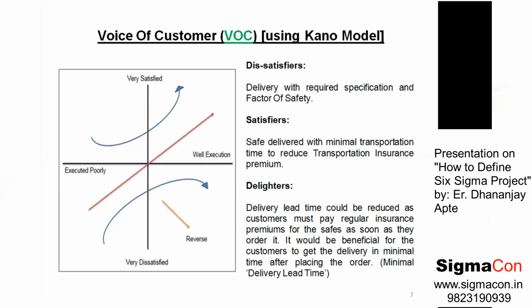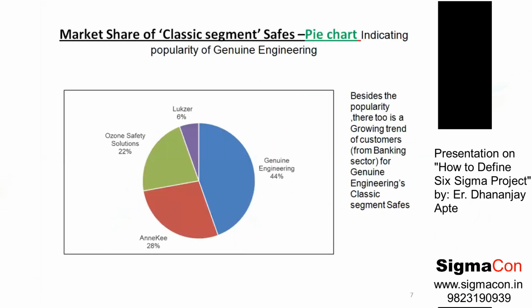Now, it was clear in the beginning of the project that customers were requiring immediate and quick delivery. Also, we wanted to ensure whether there is an appropriate business available in the market for a safe.